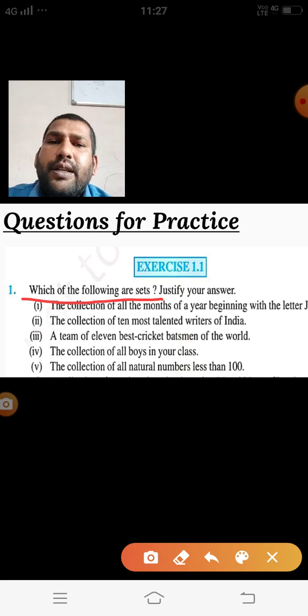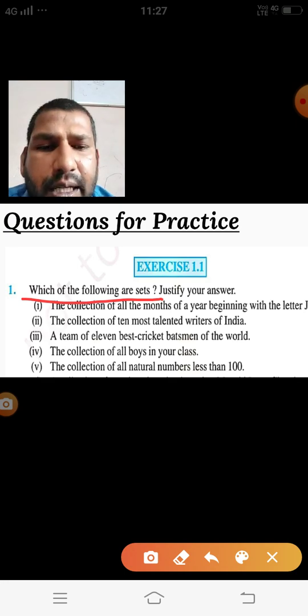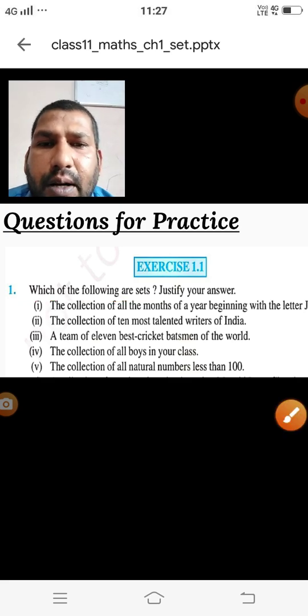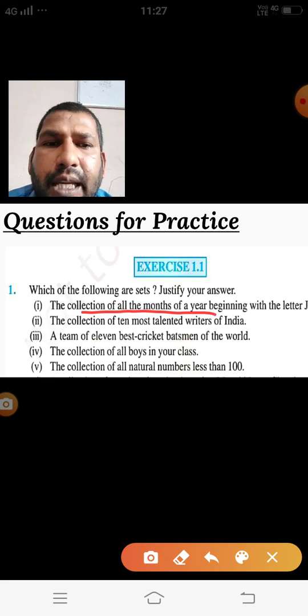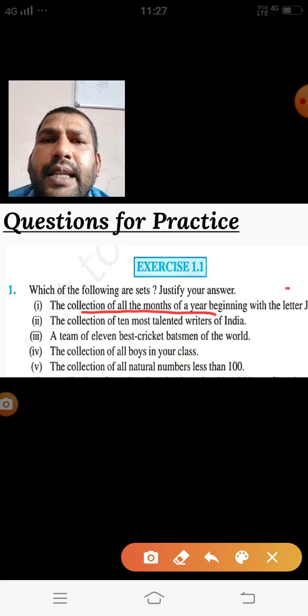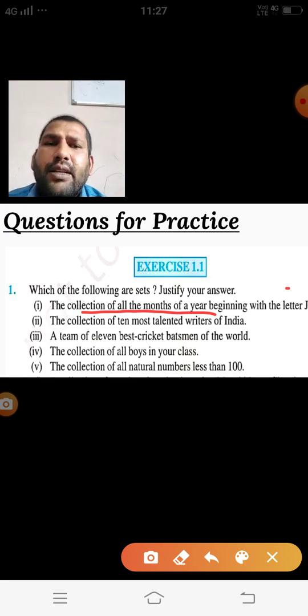The first one I am going to explain to you: the collection of all the months of a year beginning with letter J. The months we know: January we have, June we have, July we have. It means we are getting a collection of these months. For this reason it is a set.